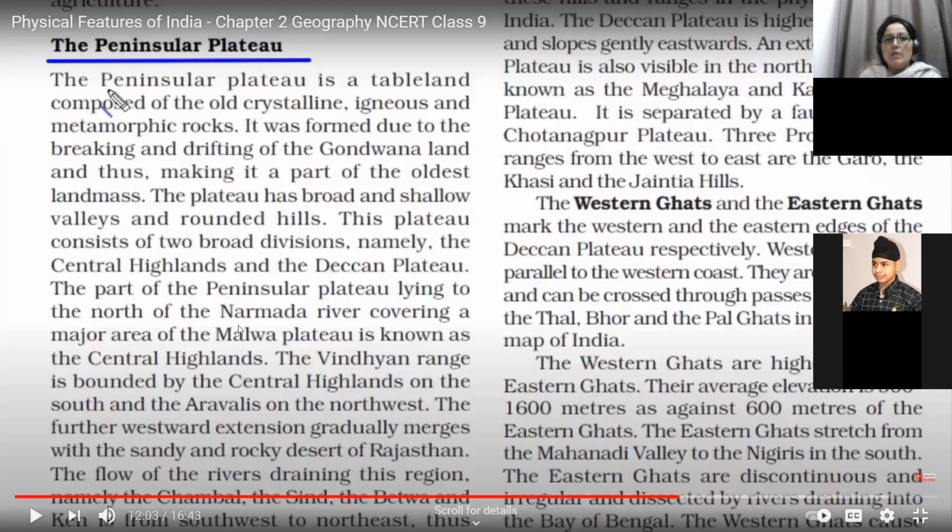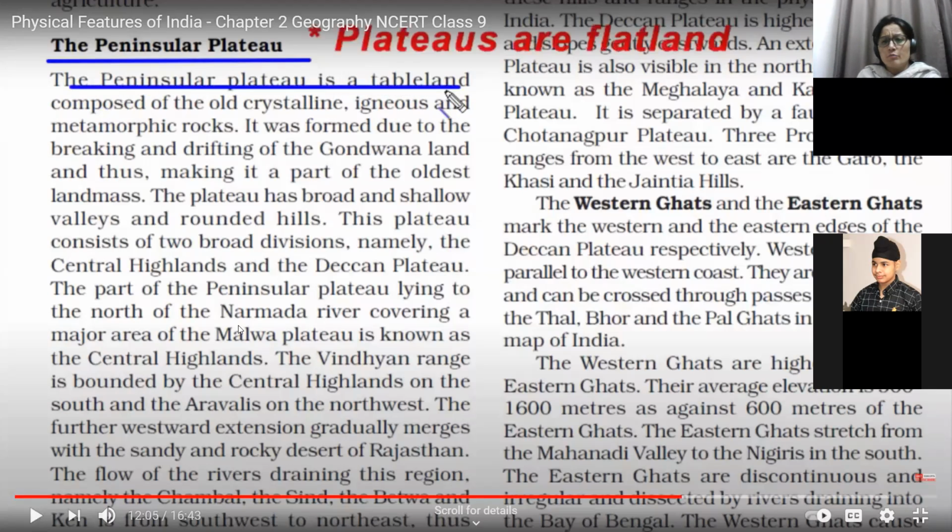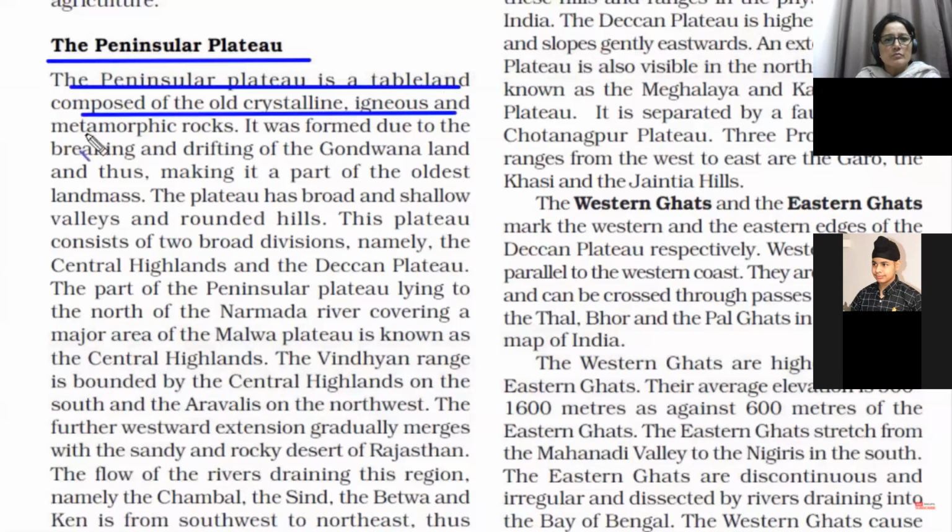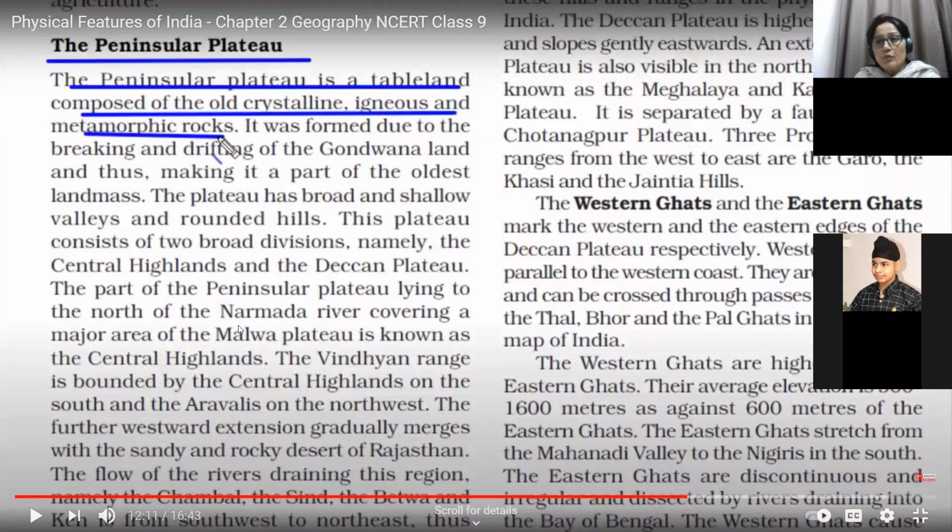Next we're going to start with the Peninsular Plateau. A plateau is a tableland, a raised flat land. We know very well the tableland structure is raised from the nearby areas and flat from the top. Now it is composed of old crystalline, igneous and metamorphic rocks. So the southern part of India is made up of igneous and metamorphic rock. This we have already discussed when we covered the continental drift theory and plate tectonic theory.